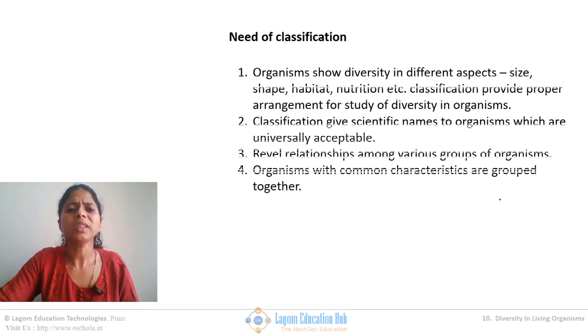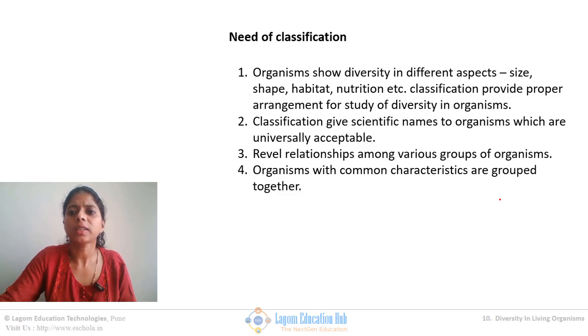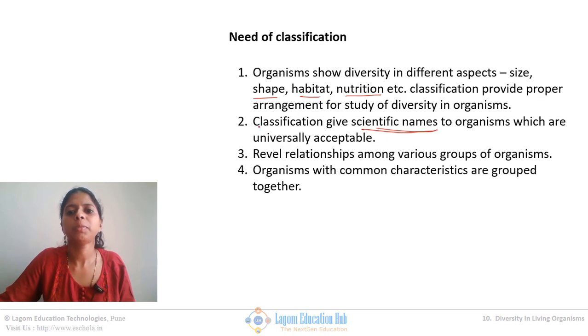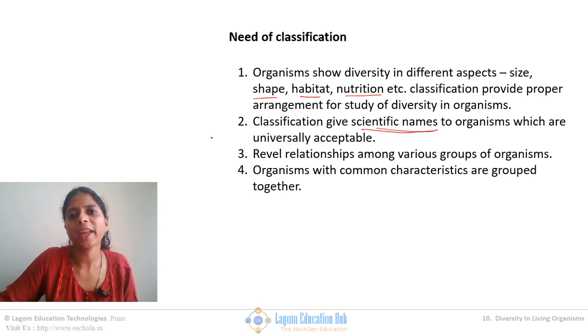So what is the need of classification? Why should we study classification? Classification gives us an idea about the shape, size, habitat, and nutrition of different organisms on earth. Then classification also helps us give a scientific name to the organism which is accepted all over the world, in the scientific language.